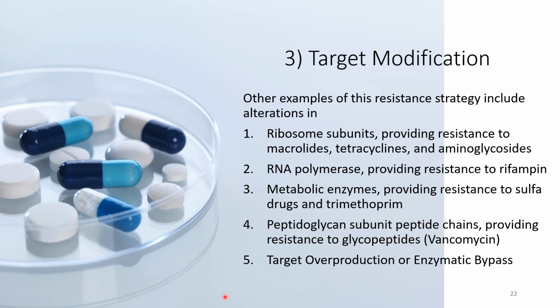We also have another example, which is target overproduction, which means the bacteria will start to produce or overproduce many of these targets. Let's imagine we have too many transpeptidase enzymes in the bacteria, so not all penicillin molecules can bind to the transpeptidase and inactivate it. So target overproduction is another example of this way of resistance, target modification.